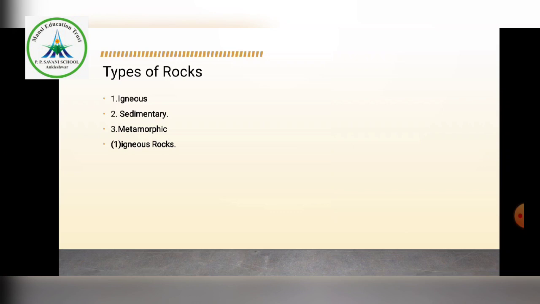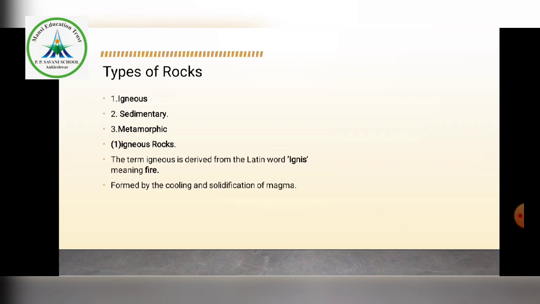First one, igneous rocks. Let's study more about it. What does the term mean? Igneous is derived from the Latin word ignis, meaning fire. Formed by cooling and solidification of magma.